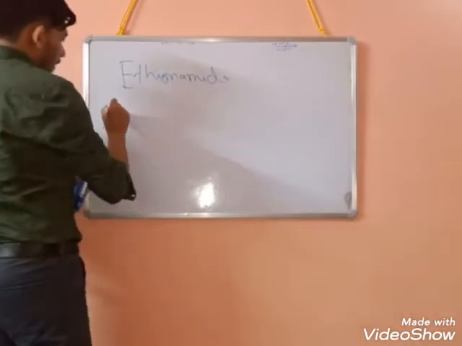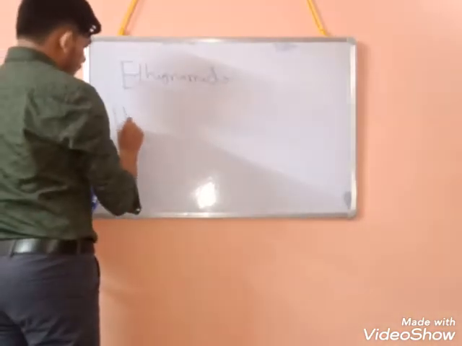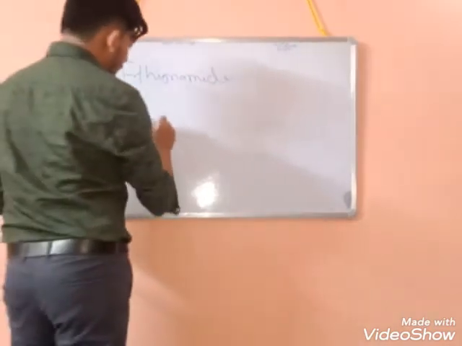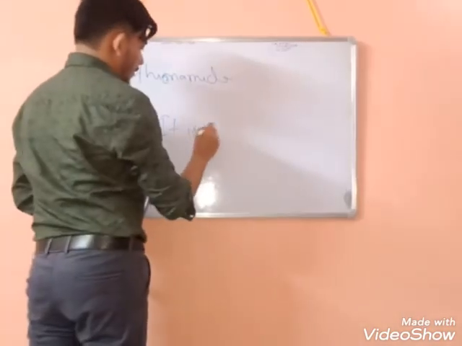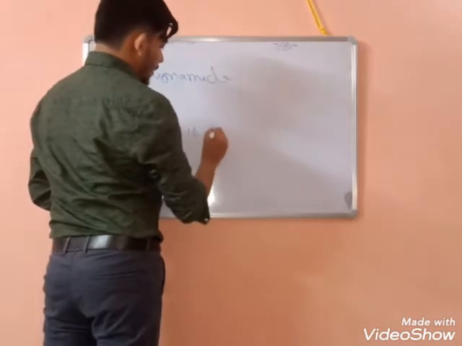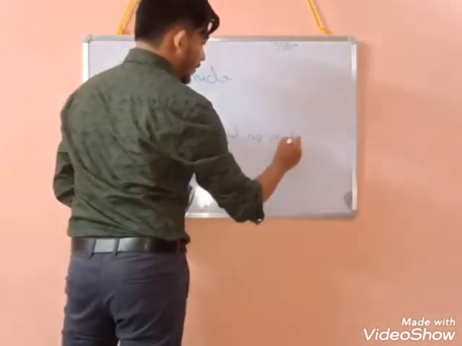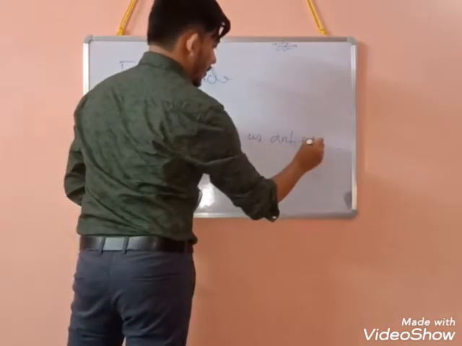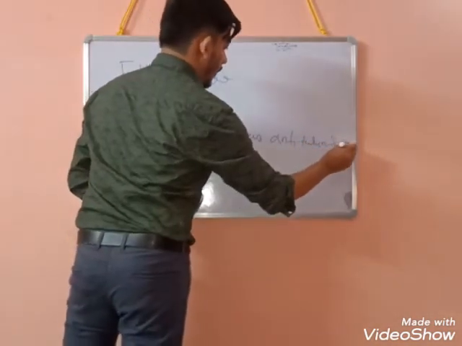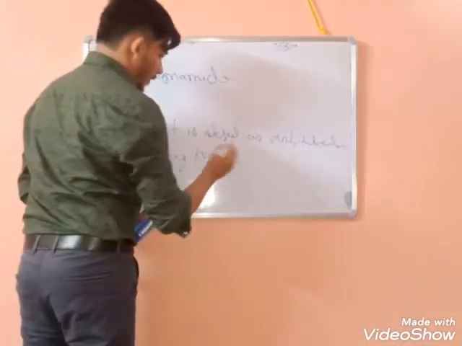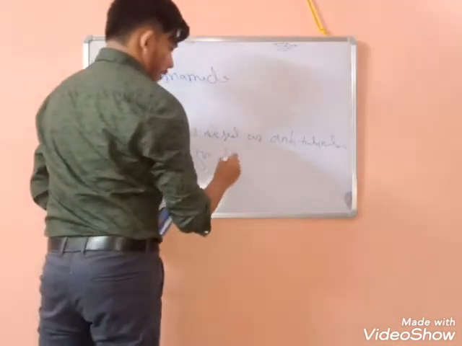Okay, so next uses. What are the uses of this ethionamide? So it is used as an anti-tubercular drug for tuberculosis.